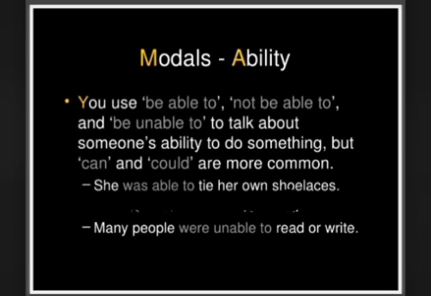Next, you use be able to, not be able to, and be unable to talk about someone's ability to do something. But most often can and could are more common. Take for example, she was able to tie her own shoelaces. They are not able to run very fast. Many people were unable to read or write.